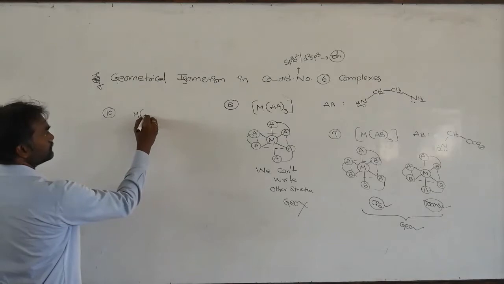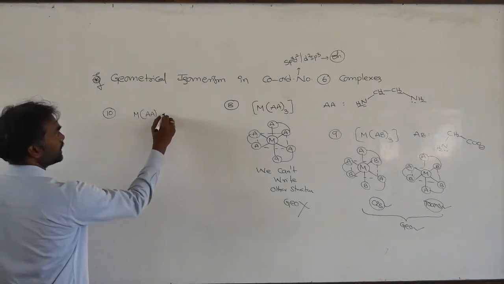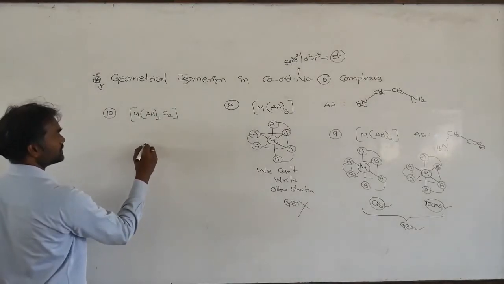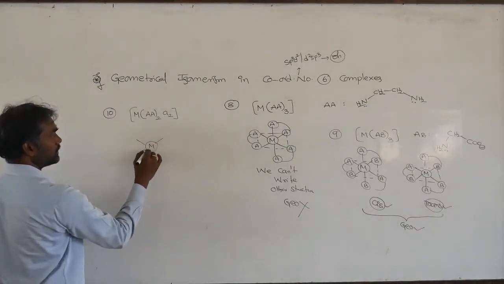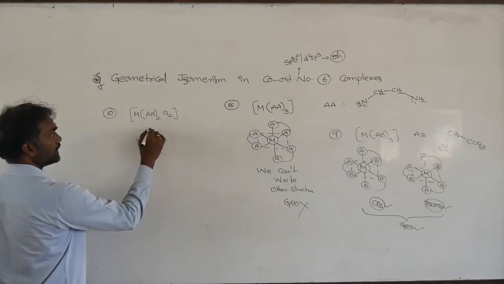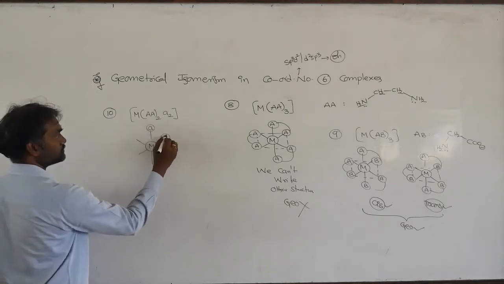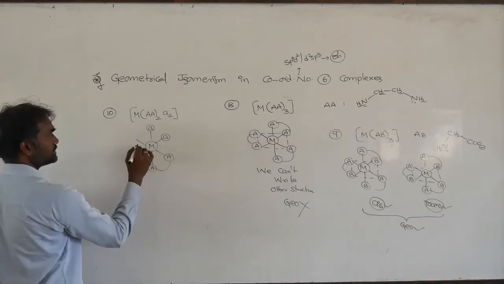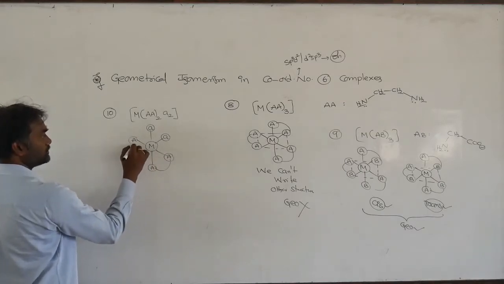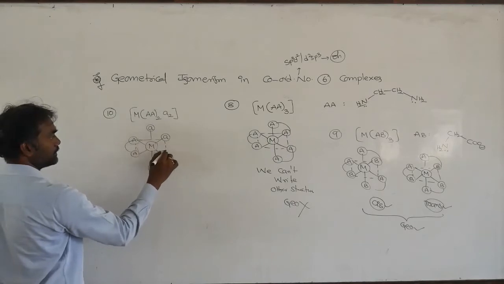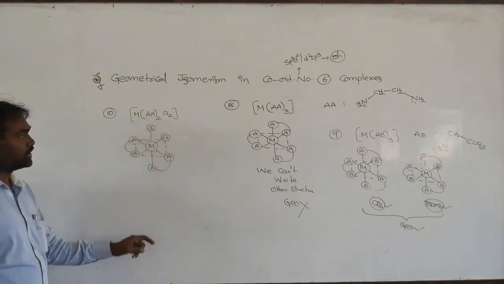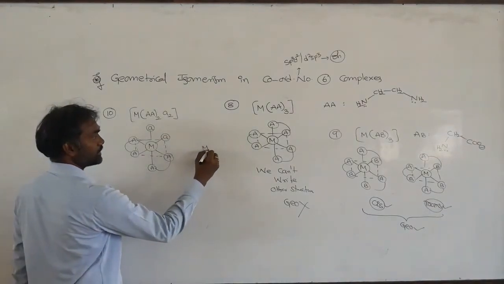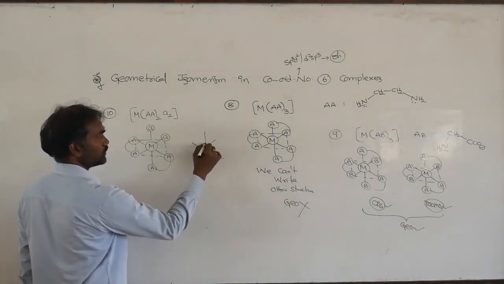AA taken twice, A2 I am taking. So what happens? I am writing AA, next AA like this, and another A. For this structure, two A's I am writing close, and next, two A's I am writing opposite also.